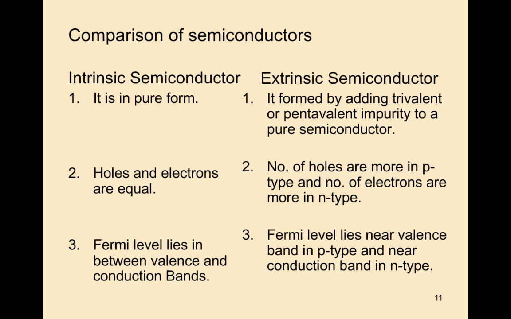The next difference: holes and electrons are equal in intrinsic semiconductors, whereas in extrinsic semiconductors the number of holes is greater in p-type and the number of electrons is greater in n-type. The Fermi level lies between the valence band and conduction band in intrinsic semiconductors, near the valence band in p-type, and near the conduction band in n-type semiconductors. These are the three main comparisons of semiconductors.